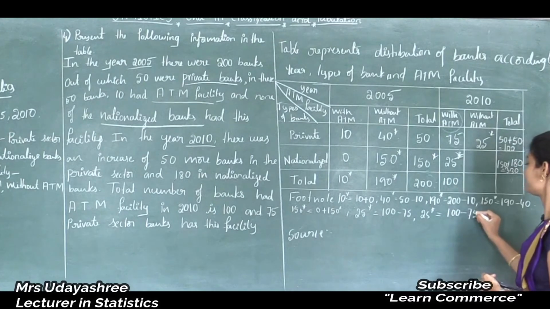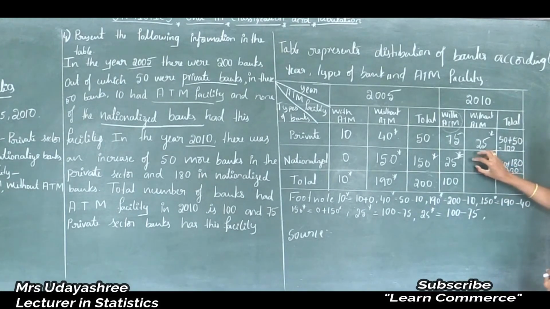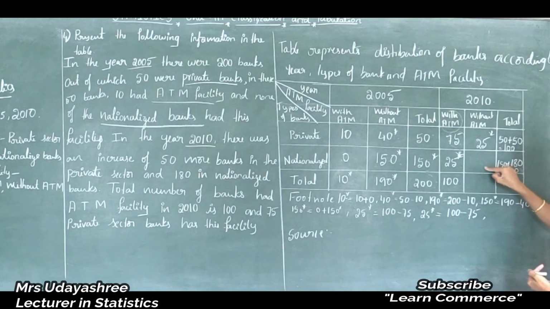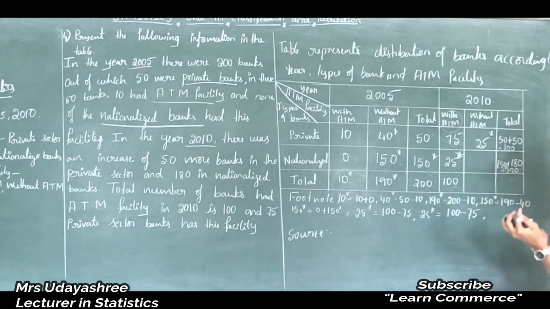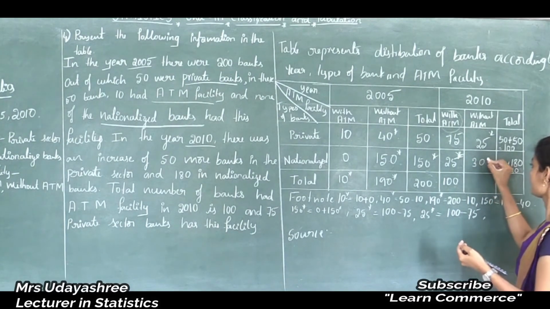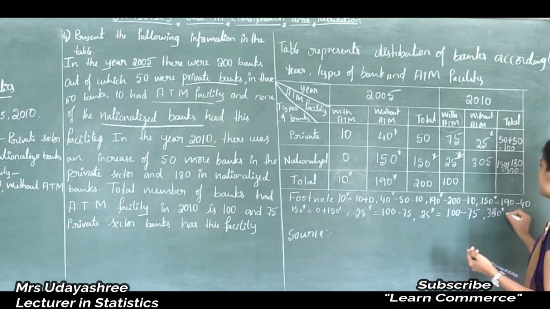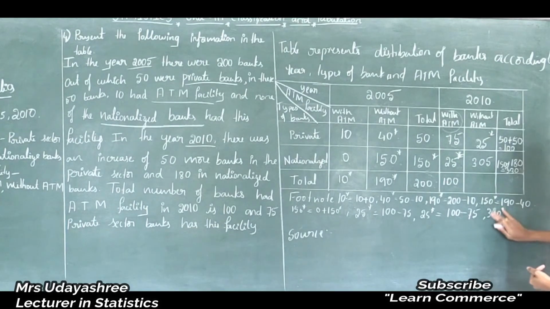Next, see here, total number of nationalized banks is 330, out of which 25 banks had ATM facility. Then how to calculate nationalized banks without ATM facility? From this value we have to subtract this one, that is 330 minus 25 is 305. So that calculation is like this, 305 is equal to 330 minus 25.